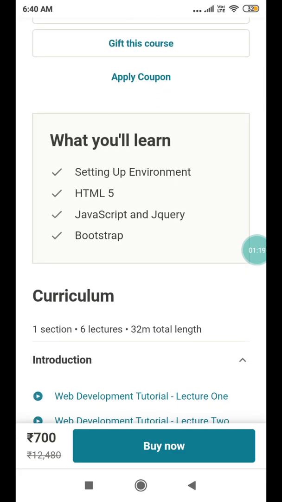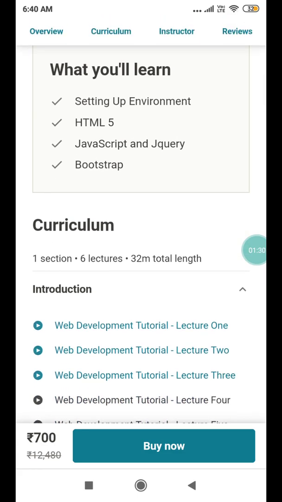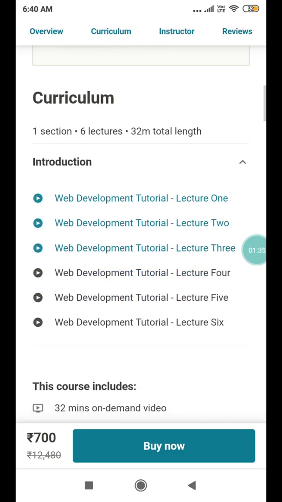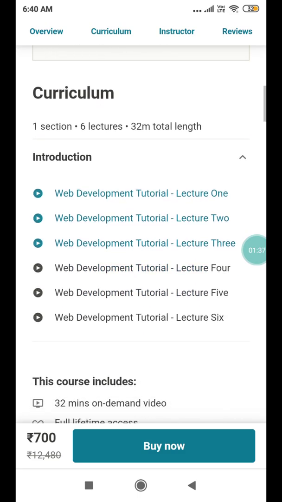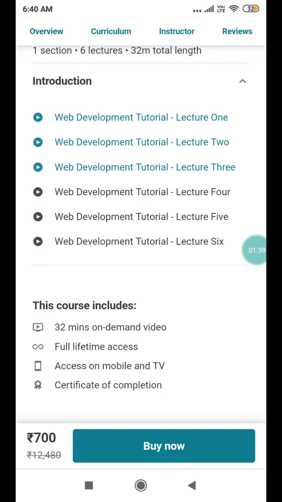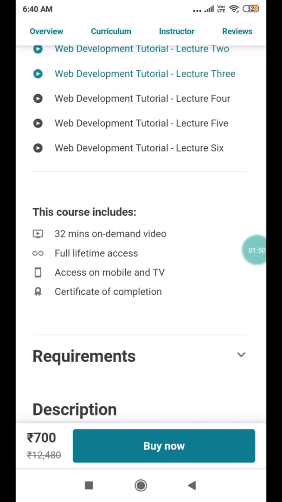This course is just like an introductory. It will help you set up the environment. They will be teaching you HTML5, JavaScript, jQuery and Bootstrap. There are 6 lectures and the total length is 32 minutes, so you can complete these videos in absolutely half an hour, and you can get a certificate of completion from Udemy, which is really valuable. You also have lifetime access once you enroll in this course, and you can access this on your mobile as well as your TV. So what else do you need from this?